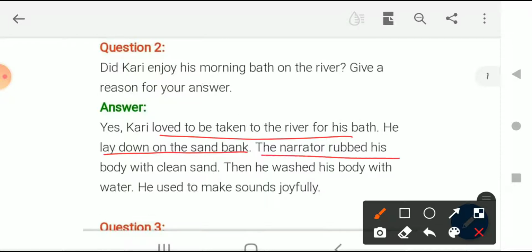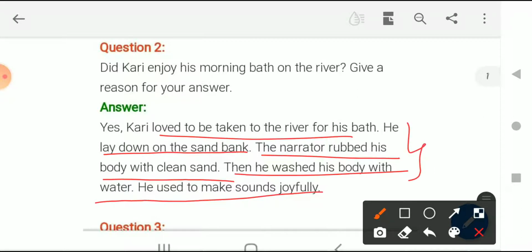The narrator rubbed his body with clean sand. Then he washed his body with water. He used to make sounds joyfully. So here basically we have given the description that yes, he liked taking a bath in the river. How can we say that?